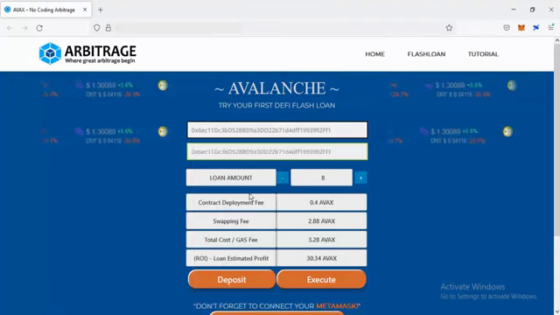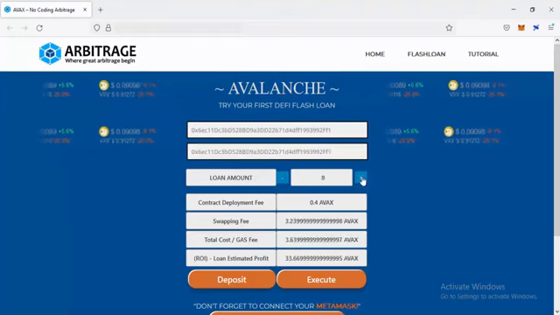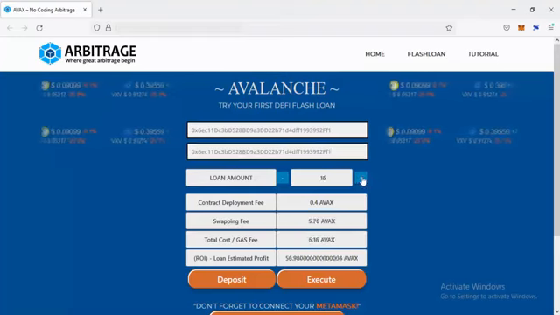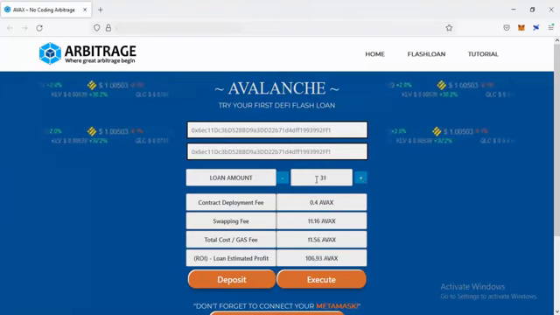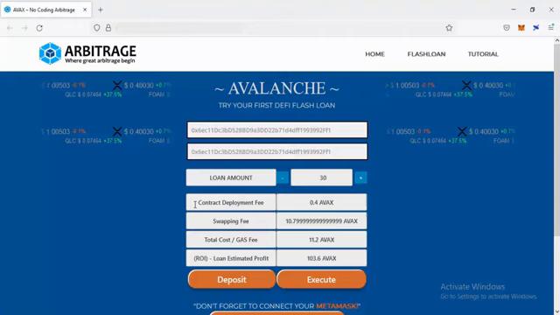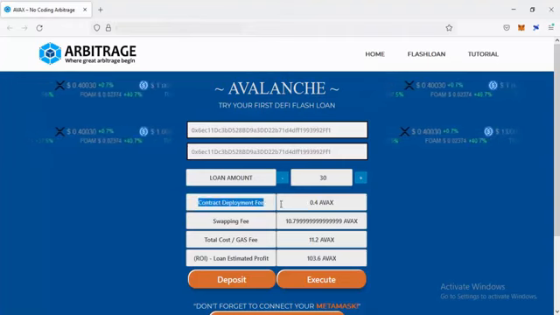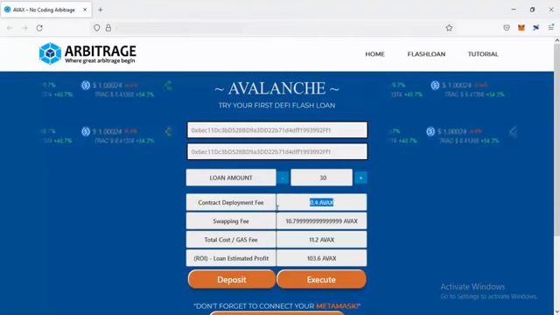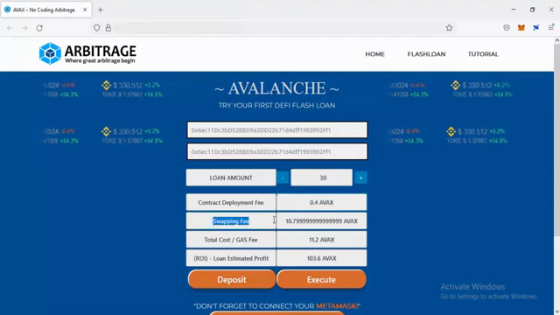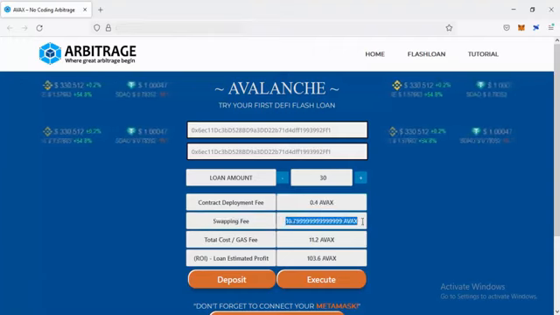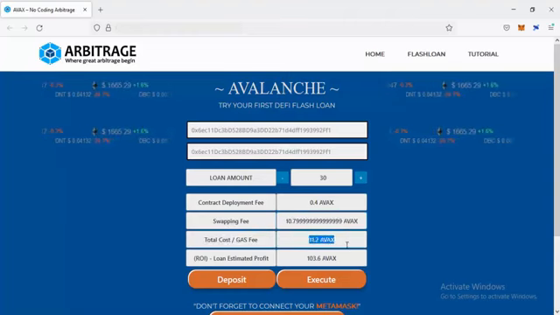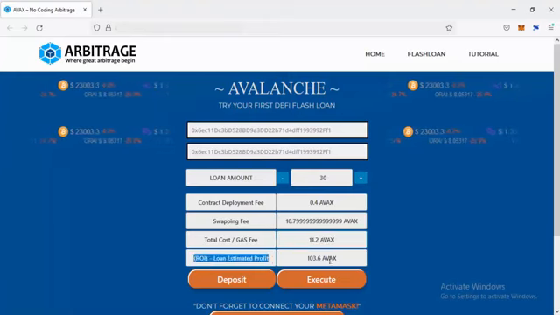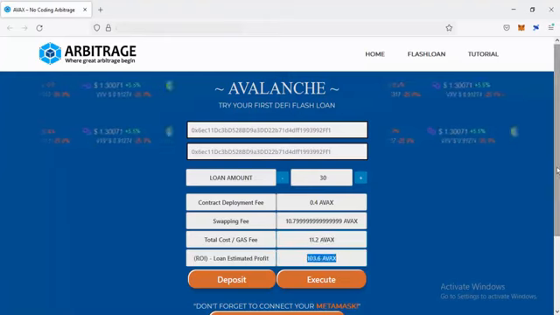Now the next step is to choose a loan amount. For now, we will choose a loan amount of 30. In this area are the details for your AVAX flash loan. The contract deployment fee is 0.4 AVAX. The swapping fee is 10.79 AVAX. The gas fee is 11.2 AVAX. And the loan's estimated profit, or ROI, is 103.6 AVAX.